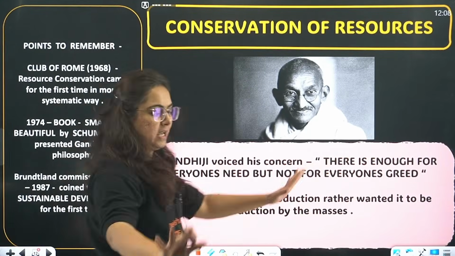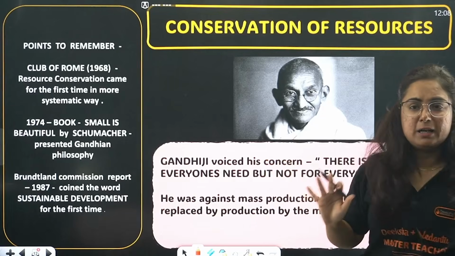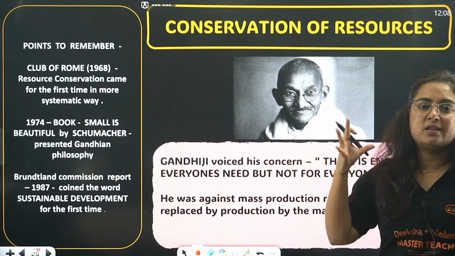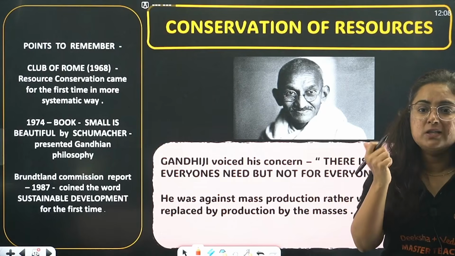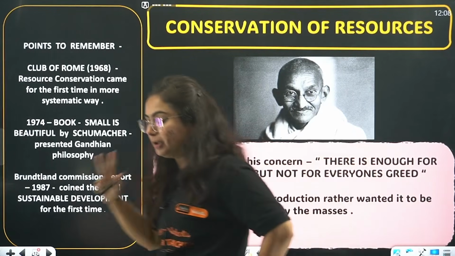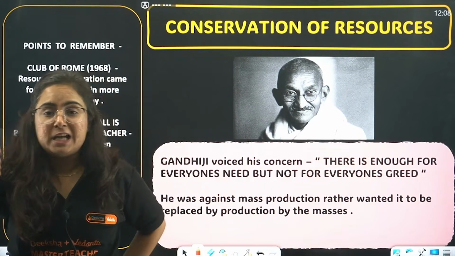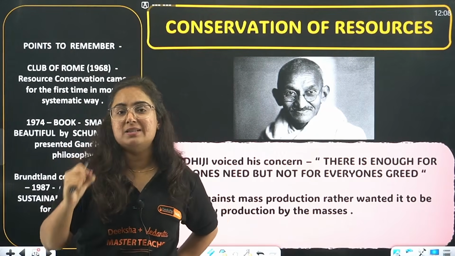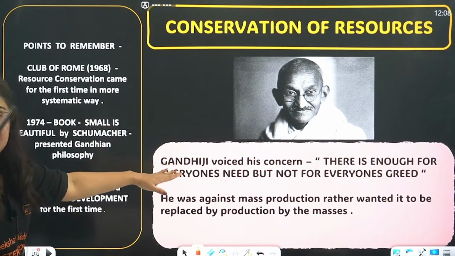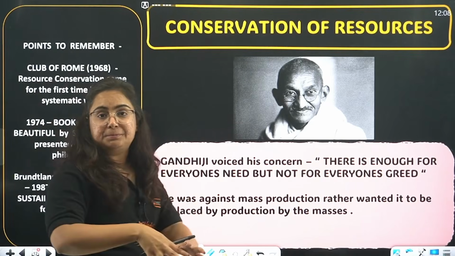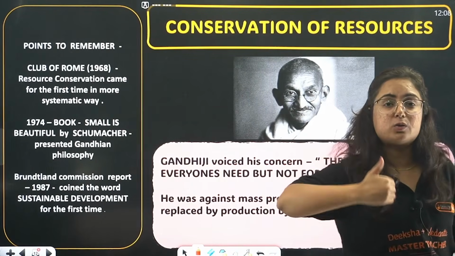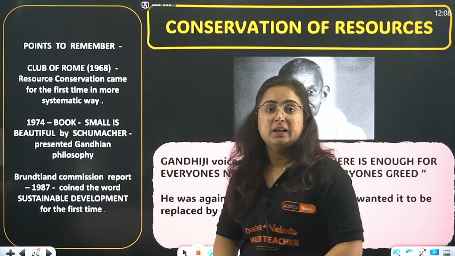Now, Gandhi ji came in picture. Bhai. Gandhi ji came in picture. So we know that beta Gandhi ji always voiced his concern regarding the resources. Two of his famous statements that are given in the book, which can come in your exam as a statement type of question directly taken from NCERT, is there is enough for everyone's need but not for everyone's greed. Batao, tell them that what we are doing, we are using resources in an unlimited manner, right?